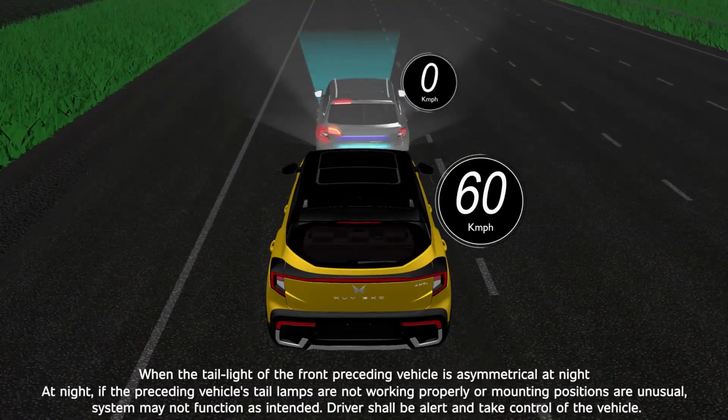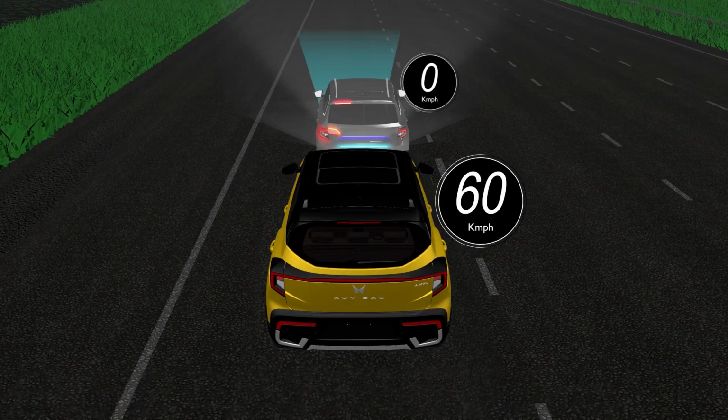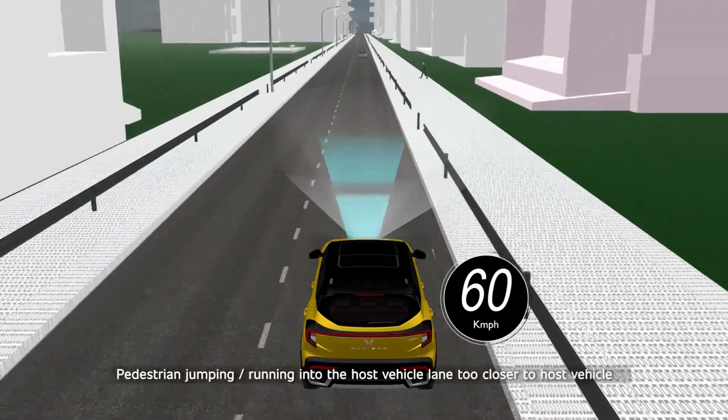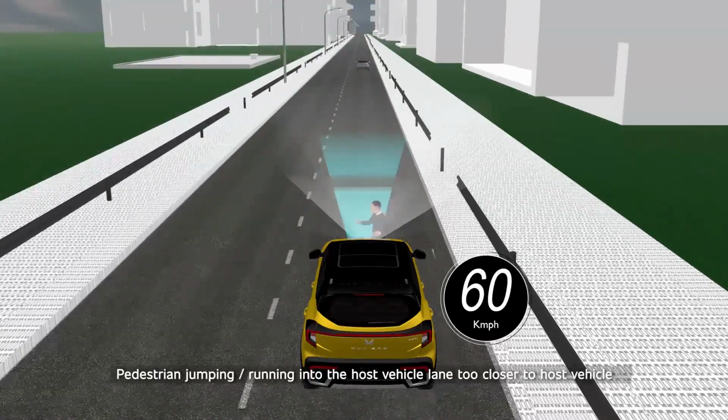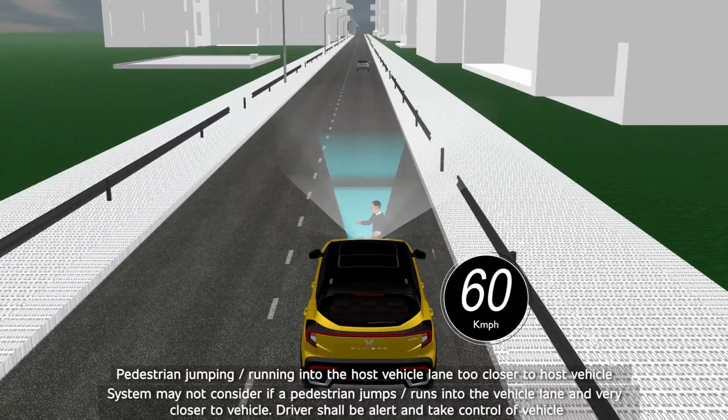At night, if the preceding vehicle's tail lamps are not working properly or mounting positions are unusual, the system may not function as intended. Driver shall be alert and take control of the vehicle. System may not consider if a pedestrian jumps or runs into the vehicle lane and very closer to the vehicle. Driver shall be alert and take control of the vehicle.